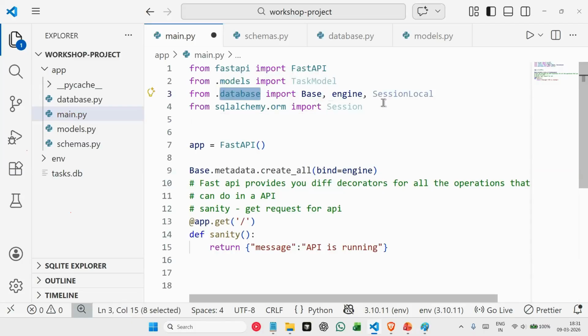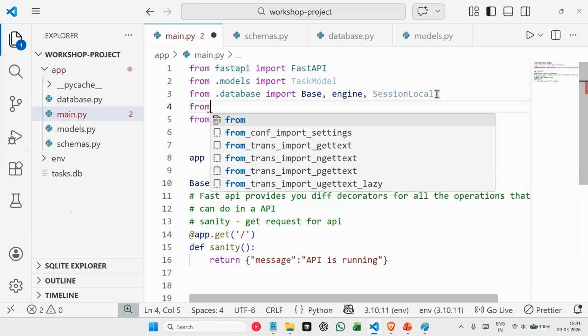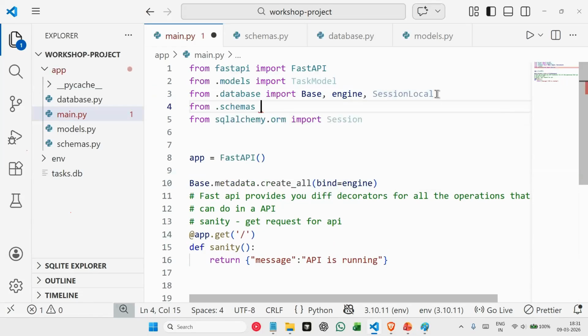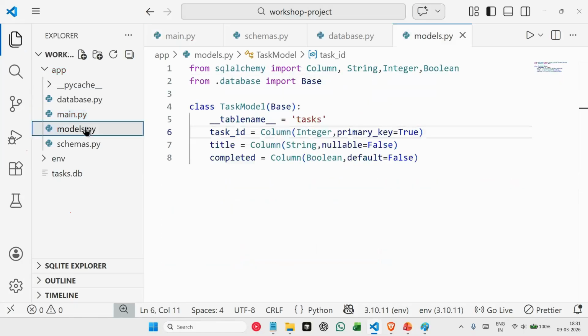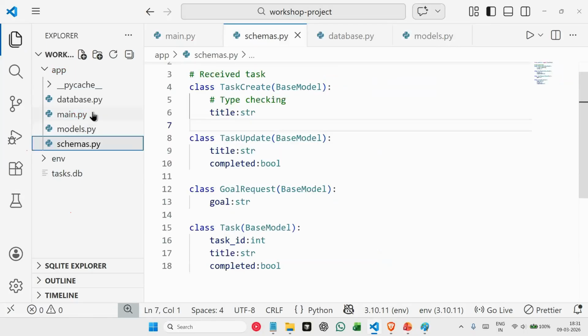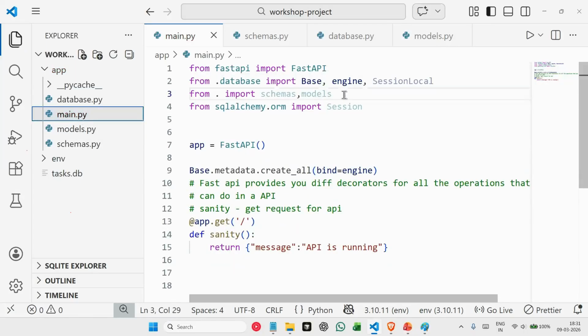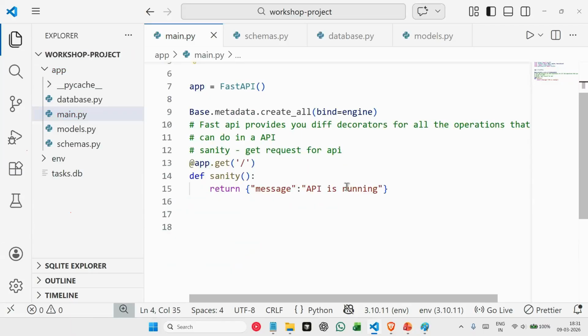Now we have to import everything from schemas as well. So from dot import schemas and models. So from our models.py file and schemas.py file, we're importing everything into main.py here with from dot import.